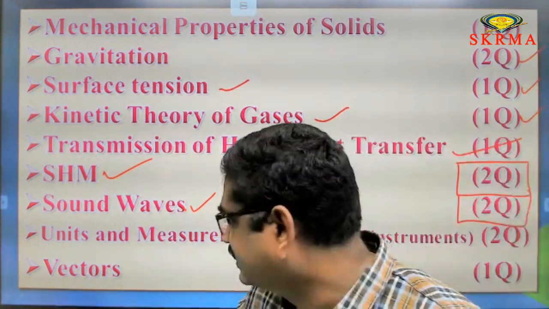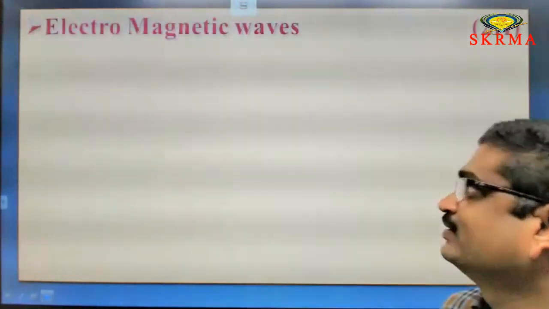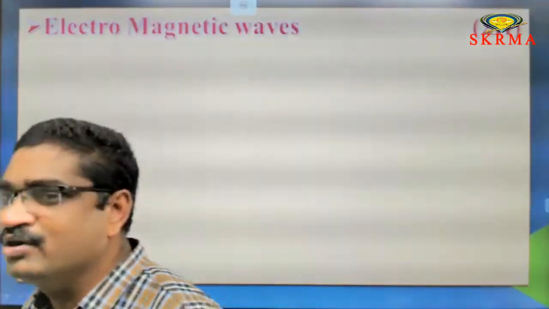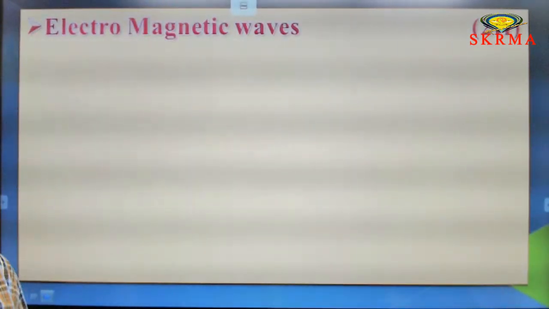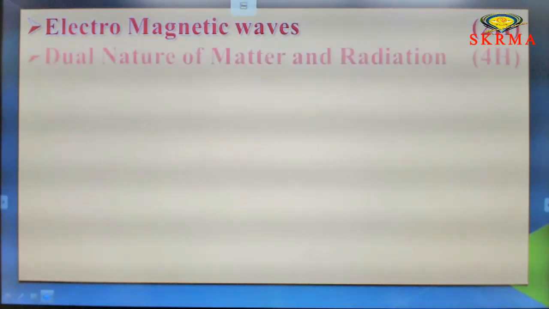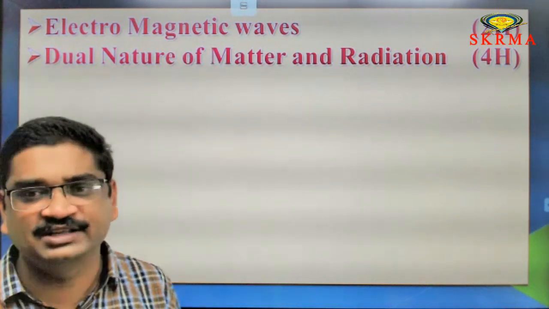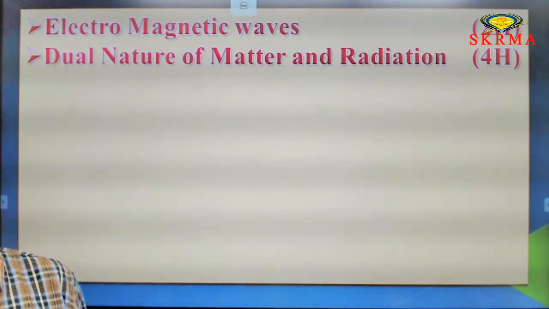So how much time will it take for each chapter? First one, electromagnetic waves. How much time will it take? A maximum of 2 hours, and from those 2 hours you can write one question. Next one, dual nature. Dual nature has an equation part, so you have to practice problems, and it may take 4 hours.